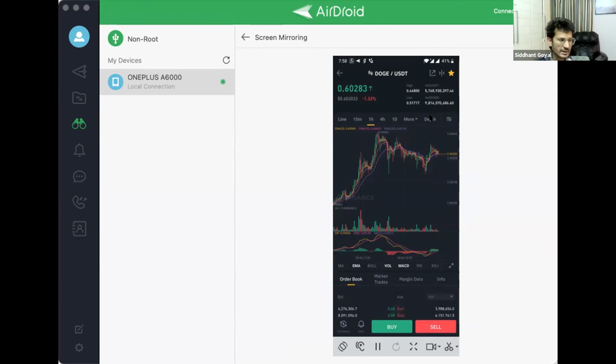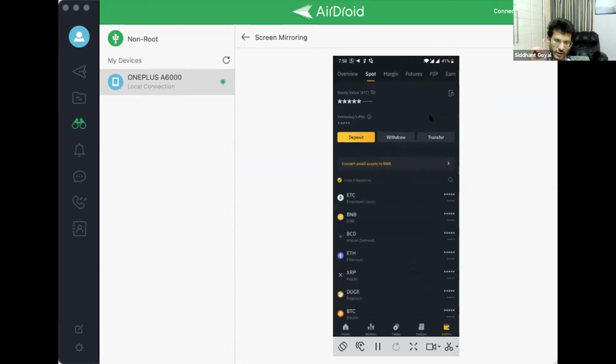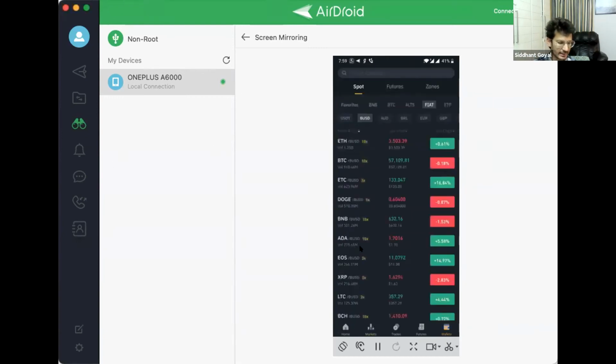Okay, so this was a simple overview of the app, and I highly recommend that you use Binance only for trading purposes, because this is one of the best apps you can use for trading and doing your transactions. It is super fast, the value is very nice, the liquidity is very good, the volumes are very nice. So it's an excellent app to use. I hope you were clear with this, and let's move on further.